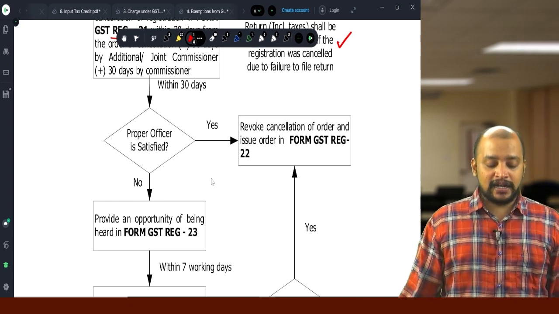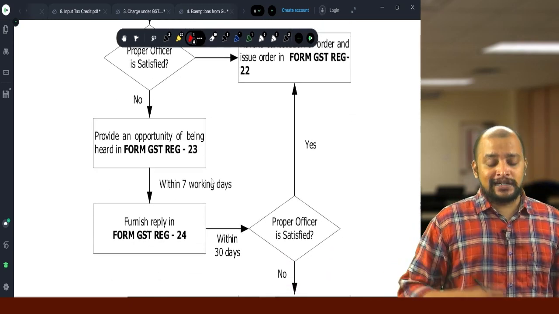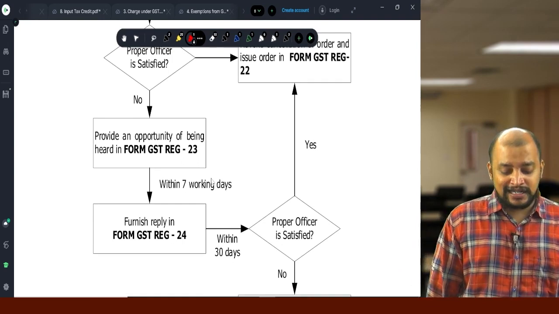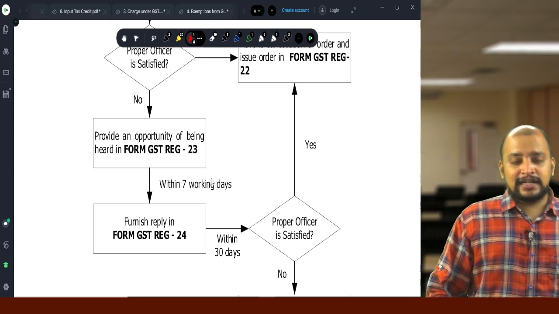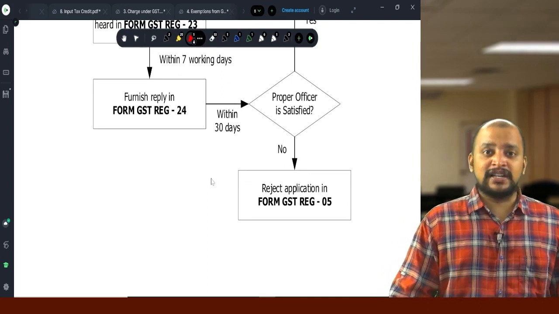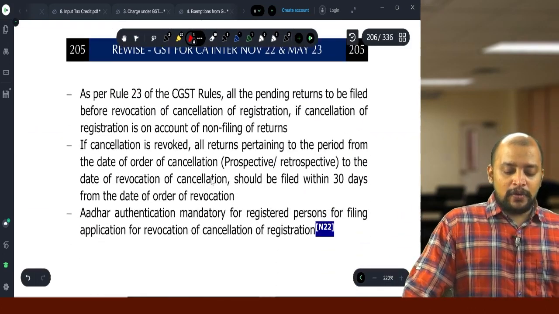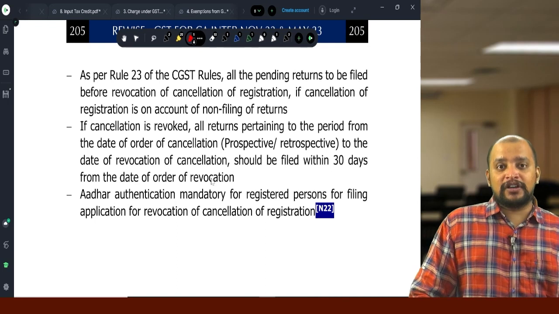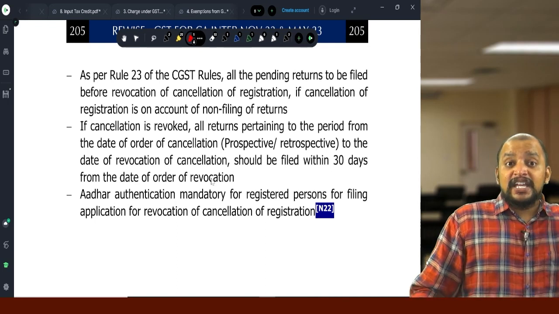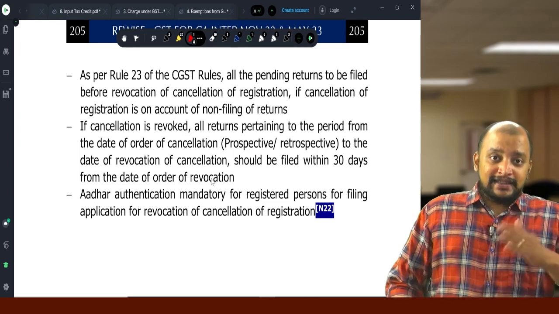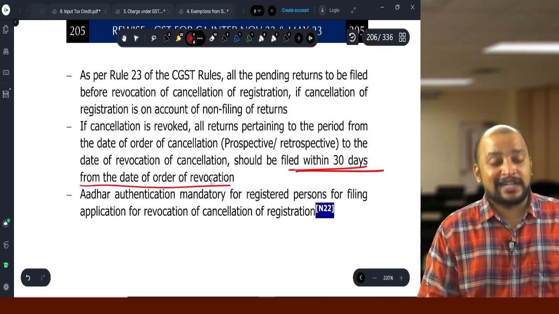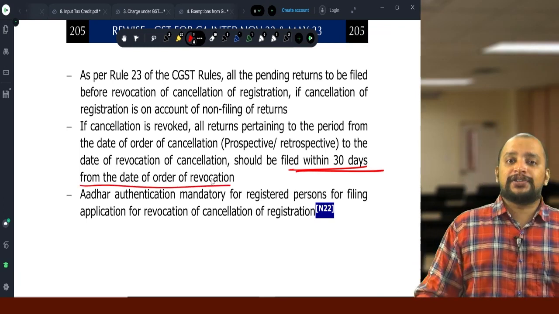If not satisfied, then they will give an opportunity of being heard to reply, and we need to give the reply within 7 working days. Thereafter, within 30 days, if the proper officer is satisfied, they will revoke the cancellation order, otherwise they will reject the application. Now, all pending returns are to be filed before revocation of cancellation, if the cancellation is on account of non-filing of returns. If the cancellation is revoked, then for that period, whatever returns we did not file, we need to file within 30 days from the date of revocation.